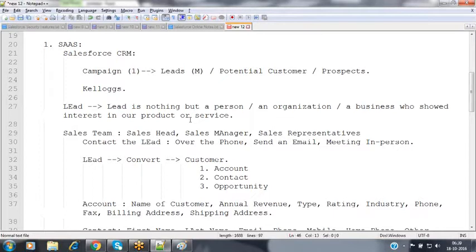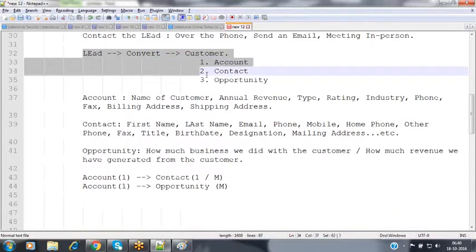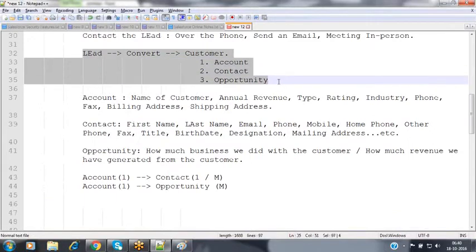As soon as the lead details are captured by the marketing people, these details are forwarded to the sales team. The sales team contacts the lead over the phone, by sending an email notification, or by meeting the person directly, and offers some discounts and gives information about our organization, our products, our prices, our services, and our benefits. Finally they convince the lead to buy our product. Once the lead is ready to buy, we convert the lead into our customer.